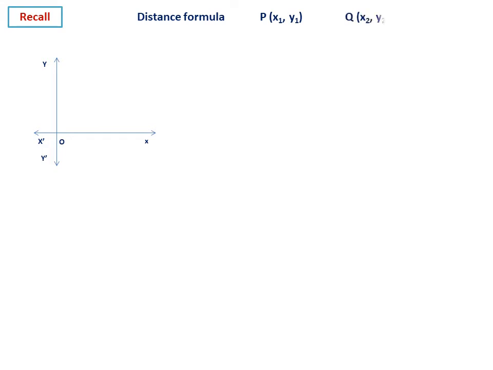Next, recall the distance formula, because all these things are required for our future study. Therefore, first let us recall all these things. Let P(x1, y1) and Q(x2, y2) be 2 points like this. Then the distance PQ is given by the square root of (x2 minus x1) whole square plus (y2 minus y1) whole square. This we have studied in our previous class.